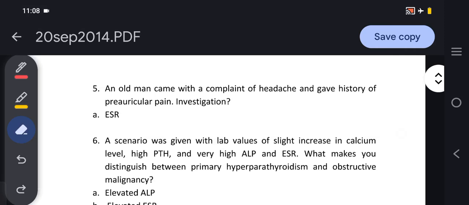Good morning, friends. This is the recall question. An old man came with a complaint of headache and gave a history of pre-auricular pain. Investigation. So the options are given.